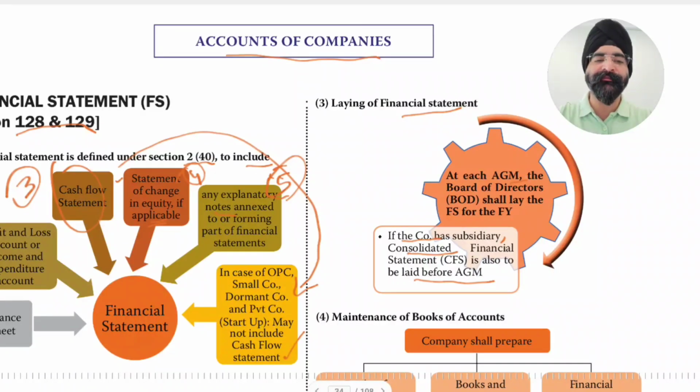At each AGM, the board of directors shall lay the financial statement for the financial year. In each AGM, number one is ordinary business. We have already discussed ordinary business and special business.